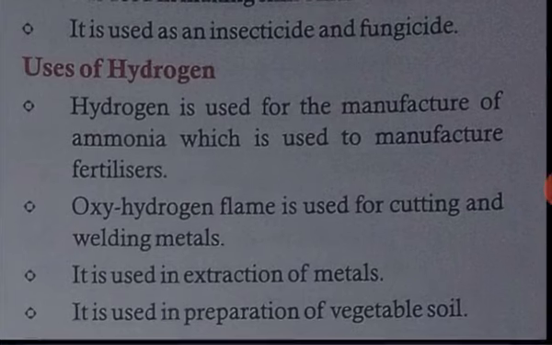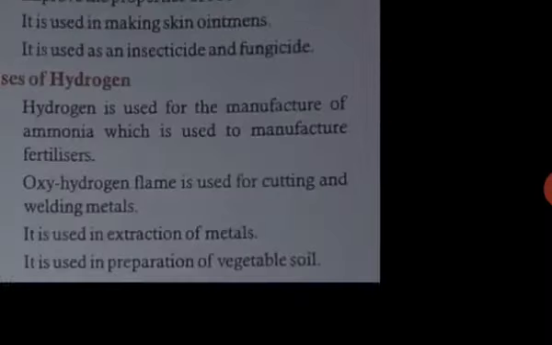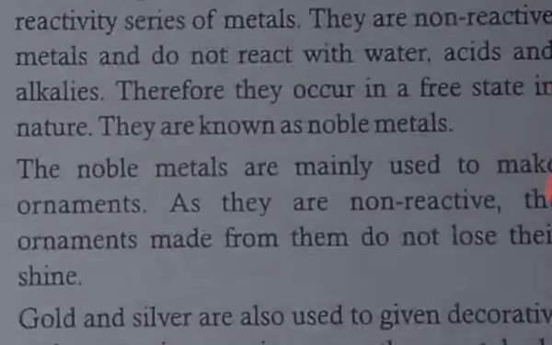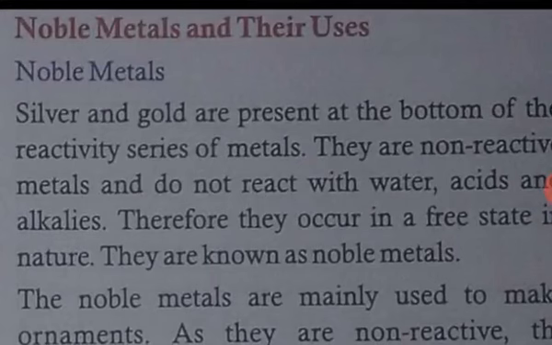Uses of noble metals. Silver and gold are present at the bottom of the reactivity series. They are very low in reactivity, and they do not react with water, acid or alkali. So they are found in the free state, and they are also known as noble metals.